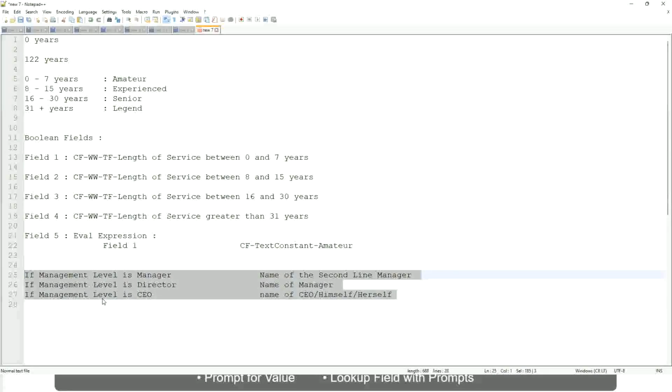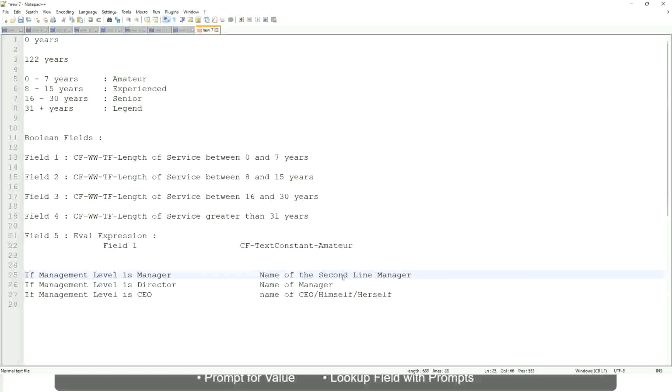Which function would you use? Evaluate expression, evaluate expression band or lookup range band. Evaluate expression, is it? Yeah. Because here you have to return an instance. Here you have to do some more calculation, because you have to find out who is the second line manager, which is manager's manager, and so on. So you have to come up with these fields. So this is not a hard-coded text that you can put.